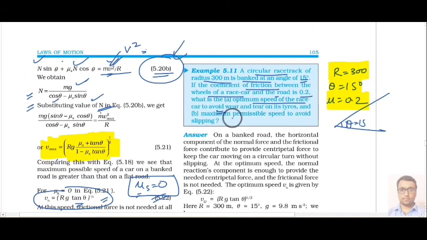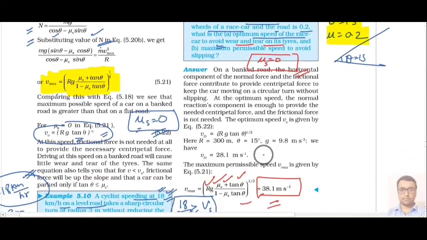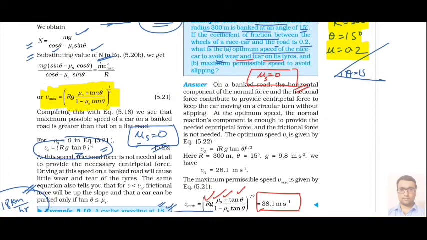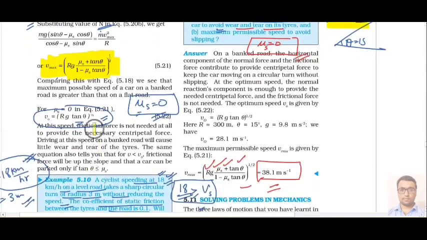One more condition, it is saying that if you have no friction on that particular road, meaning no wear and tear of the tire takes place, that means there is no friction. In that case we know the formula that we will use, v equal to rg tan theta whole power 1 by 2.